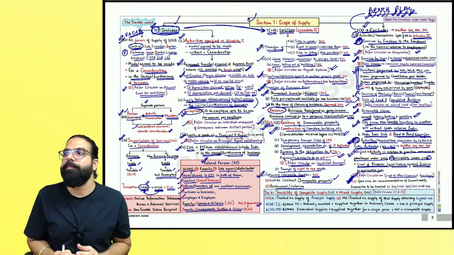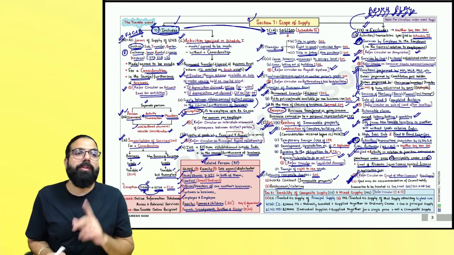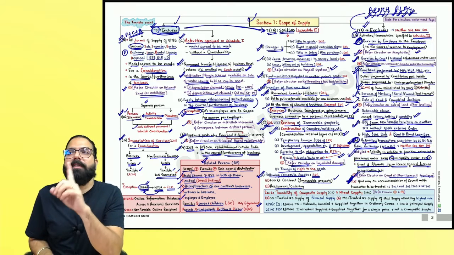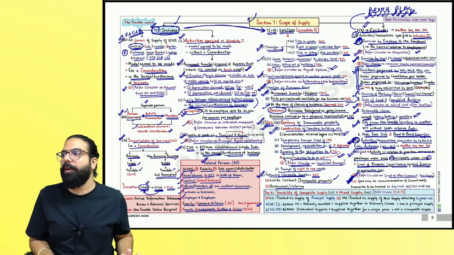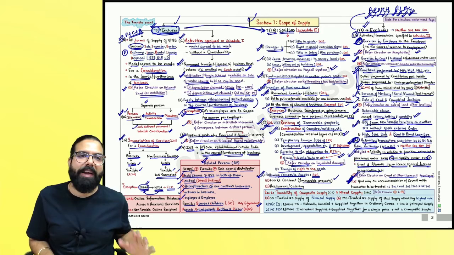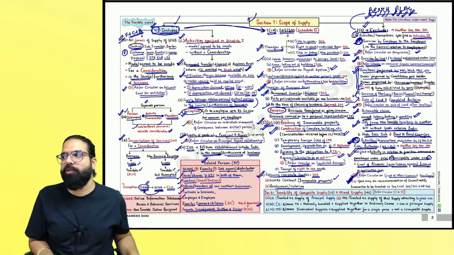First one, everyone. First activity, which one did I tell you? Panchayat or municipality functions which are under 243G and 243W. Second one, sir, grant of alcoholic liquor license. Grant of alcoholic liquor license only is neither supply of goods nor supply of service. For other licenses, GST will be applicable. Clear?